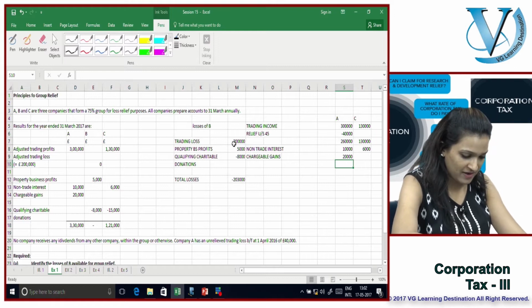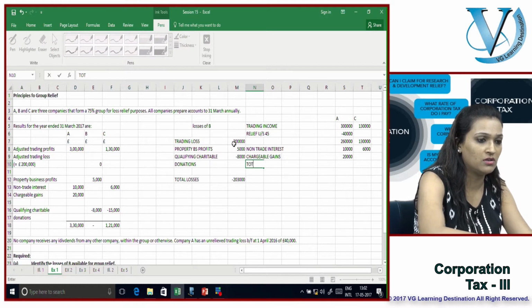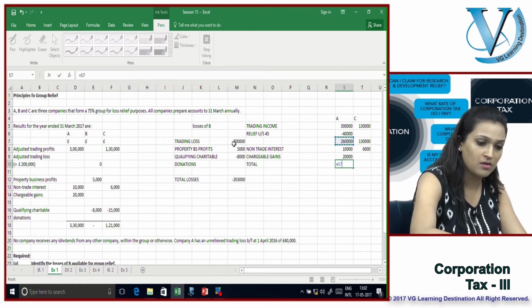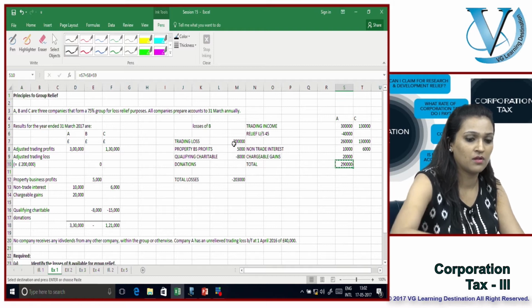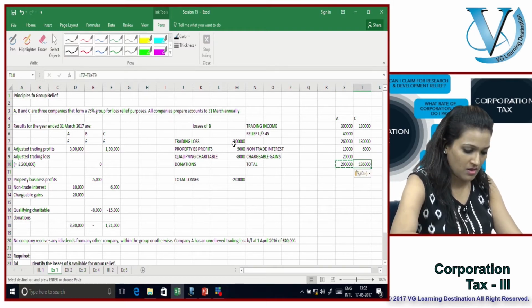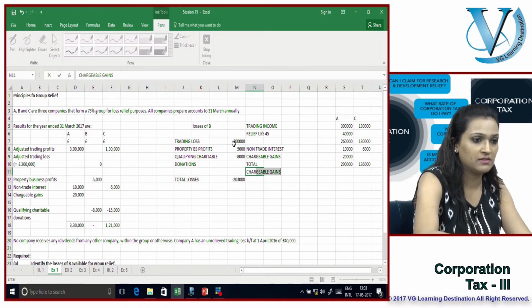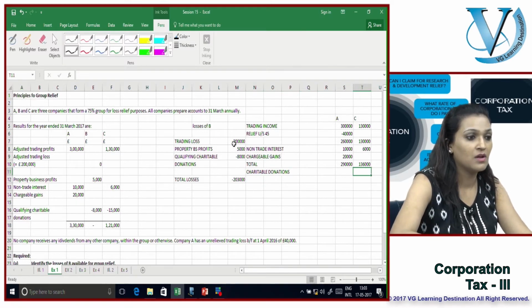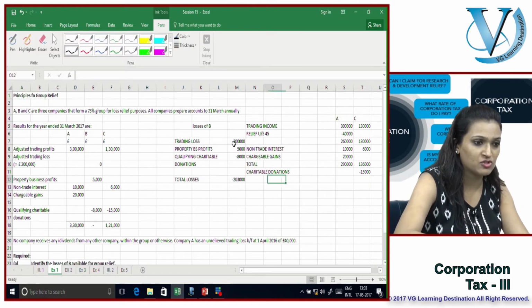And some qualifying charitable donations, which obviously need to be set off. Let's just do a total. Right, out of which you're going to take off charitable donations, which is worth £15,000. So how much of profits do you have now?